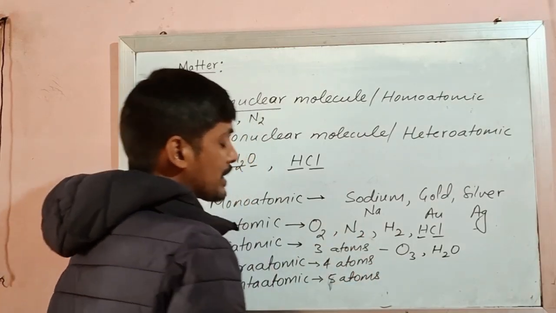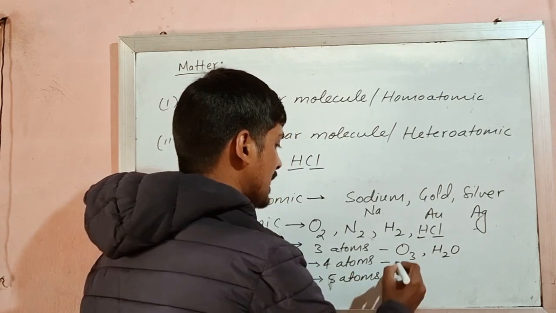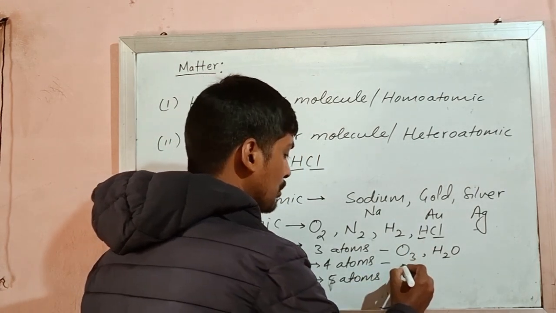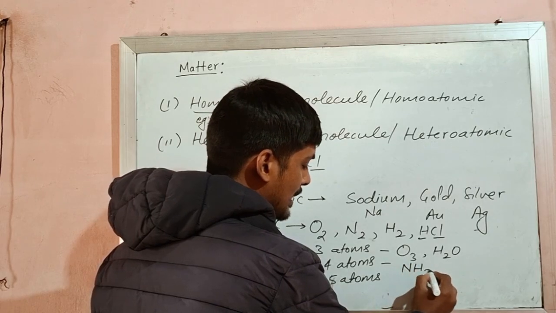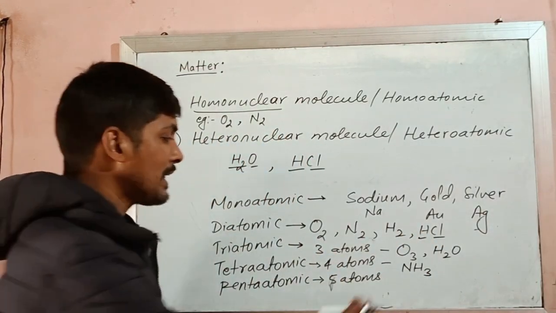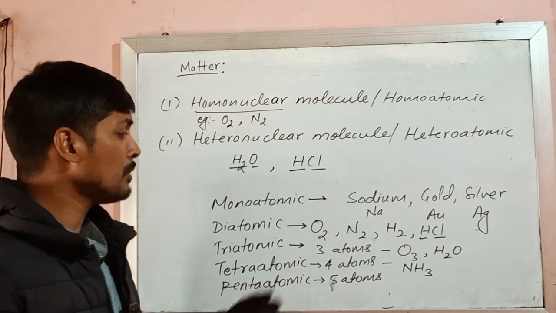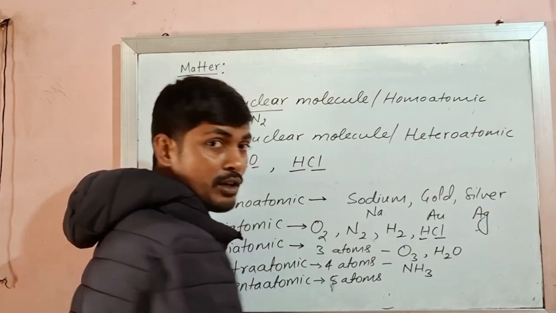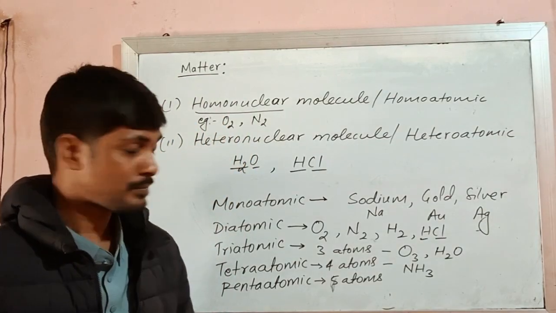Similarly, tetraatomic molecule. There are many molecules which have four atoms. For example, we have ammonia, NH3. It means there is one atom of nitrogen and three atoms of hydrogen. So this NH3 or ammonia is a tetraatomic molecule.